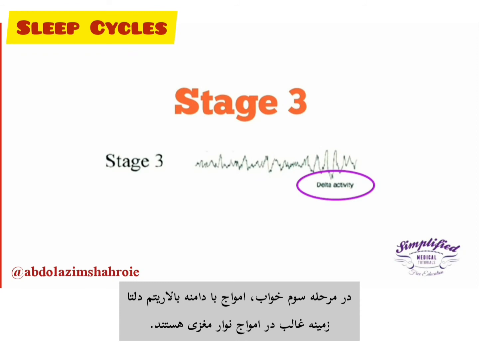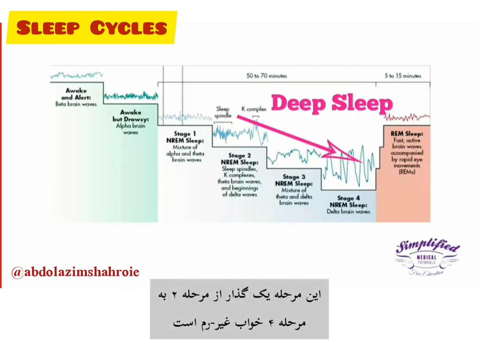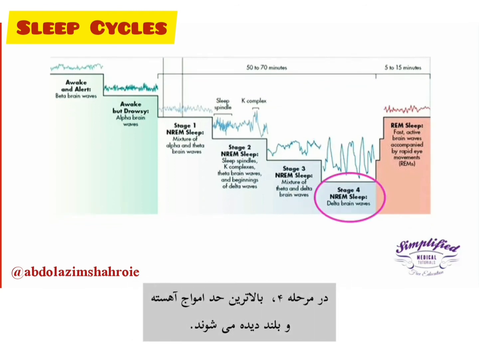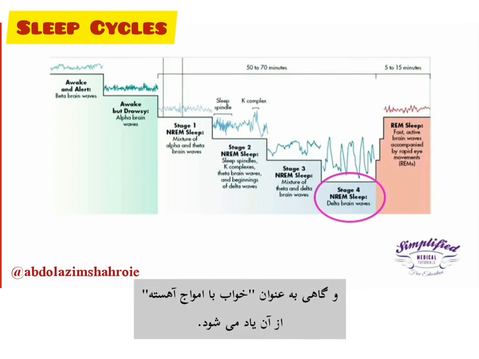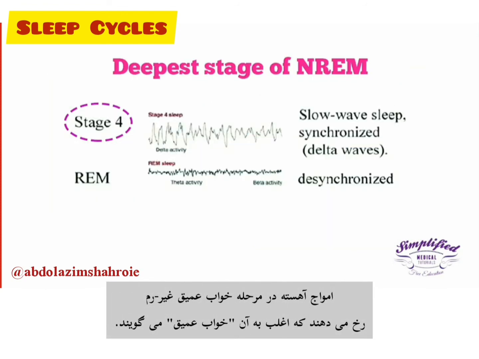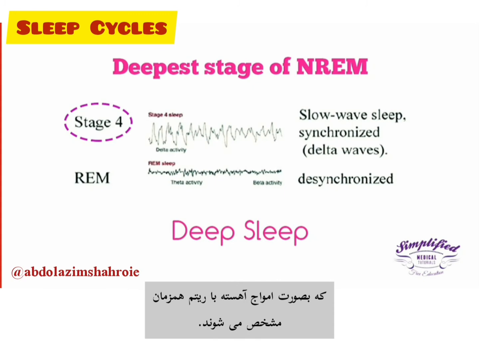In stage 3, a high amplitude delta wave rhythm dominates the EEG waves. It is a transition between stage 2 and stage 4 where the delta waves associated with deep sleep begin to occur. In stage 4, maximum slowing with large waves is seen. It is sometimes referred to as the slow wave sleep. Slow wave sleep is made up of the deepest stage of NREM sleep and is often referred to as the deep sleep. It has a characteristic pattern of rhythmic slow waves which are synchronized.